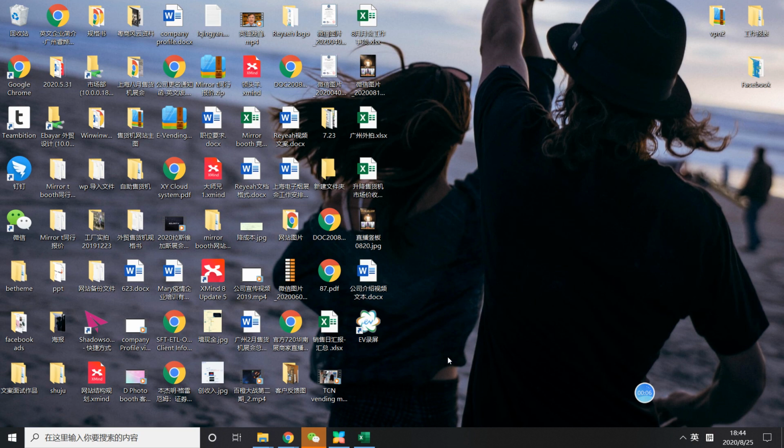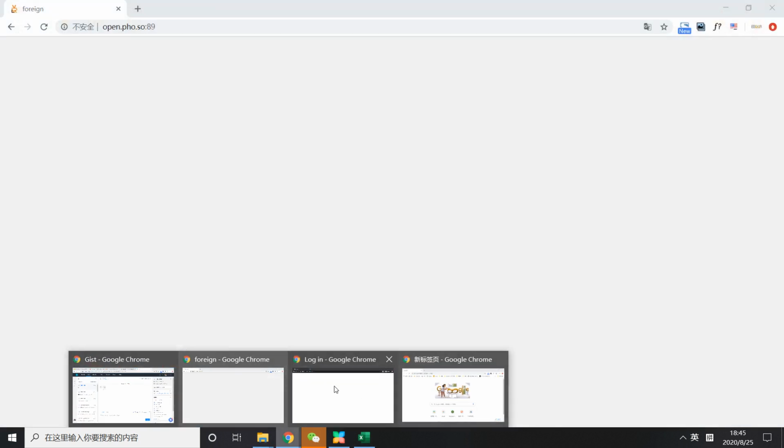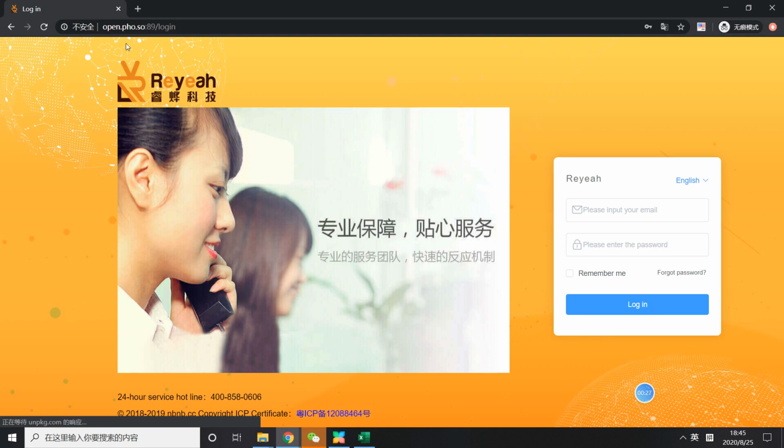I'm going to show you how to do the setting for the backend machine management. Firstly, you need to open up the Google Form, and then you can see here. When you open it, as you can see here. And this is unlocking. Type in our backend link. This is our backend link, and then log in.